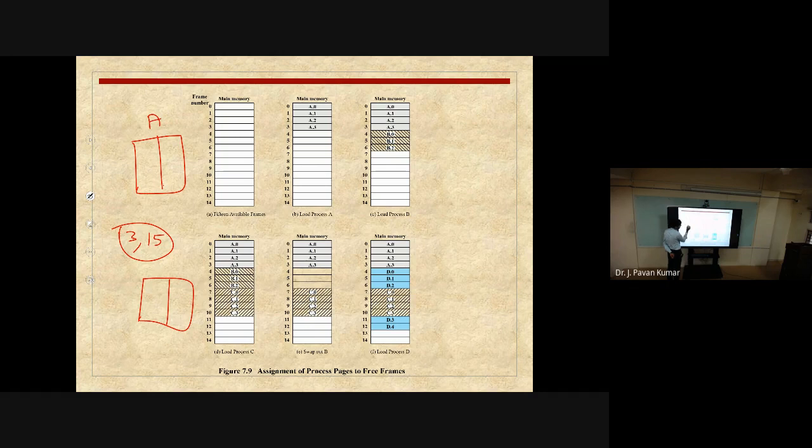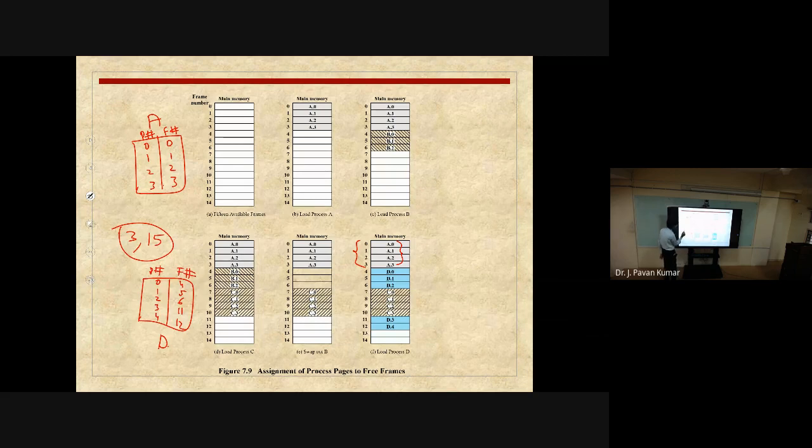Suppose process A, how many pages will we have? 4 pages, 0, 1, 2, 3, and where we are having those, this is frame number, this is page number. Now 0, 1, 2, 3 only. Why? Because here you can relate this 0, 1, 2, 3, 0, 1, 2, 3. Next, process D, as we have seen earlier, 5 pages we are having, 0, 1, 2, 3, 4. First 3 pages are at 4, 5, 6. Next two pages are at 11 and 12. So third page is at 11, then 12. Now this is process D. This is process A. This is the page number. This is the frame number.